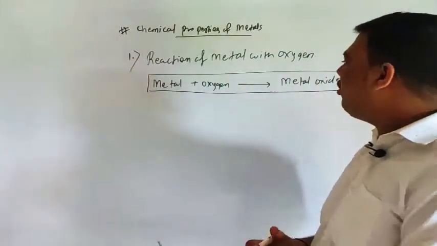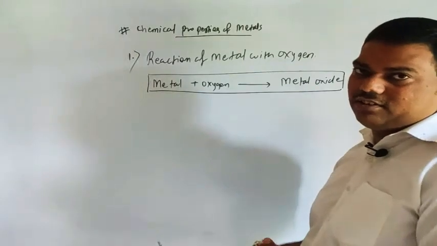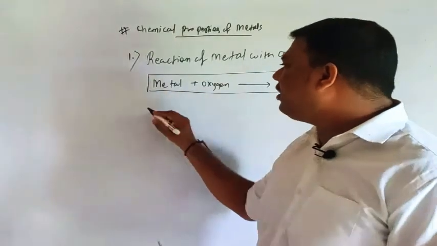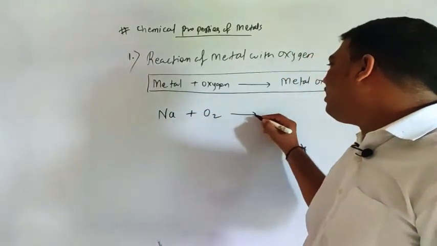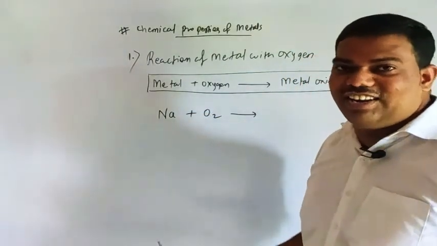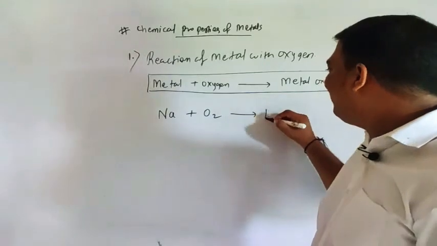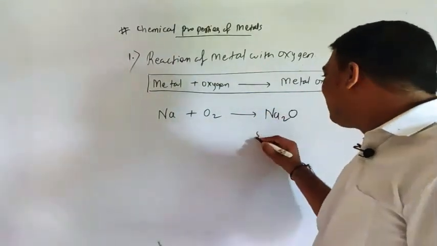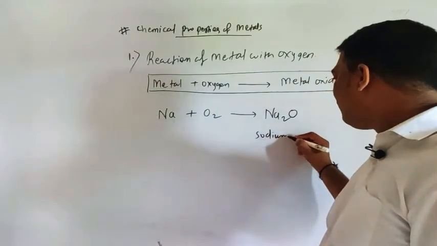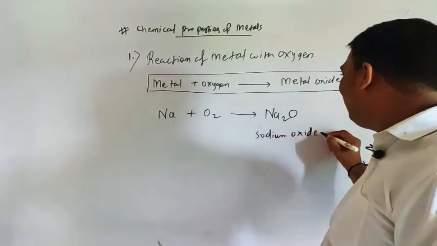Metal plus oxygen is what? Metal oxide. Okay. So suppose you are taking the example of Na here. So Na plus O2, what? Not here, you will not get NaO2 directly. Here you will get Na2O, sodium oxide. Yes, sodium oxide you will get here.